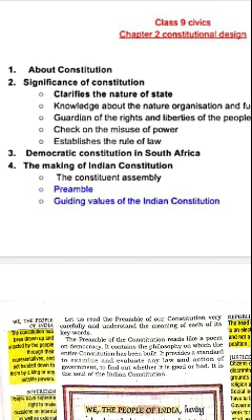India is sovereign as it is independent of any foreign control. It is socialist as it aims at social and economic equality. It is secular as there is no state religion in India.